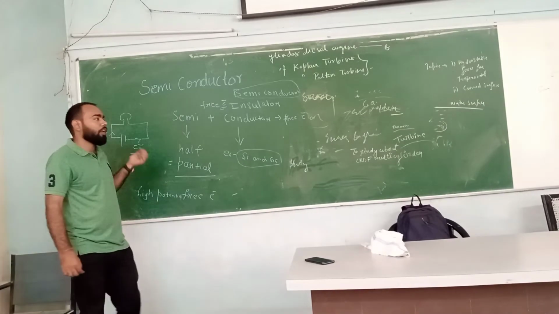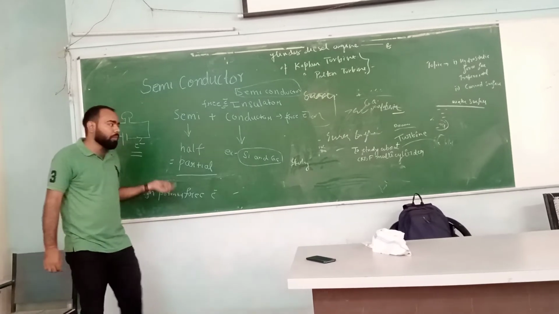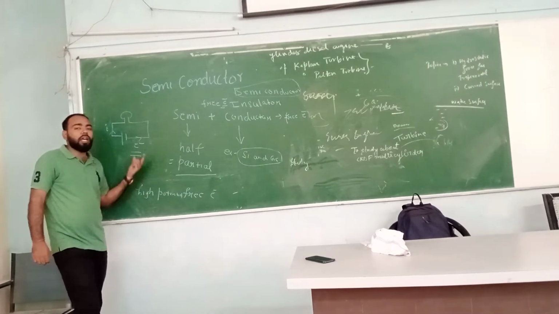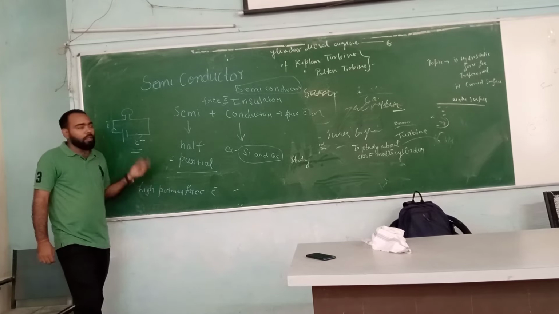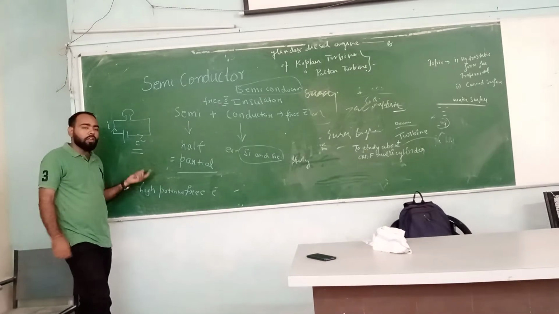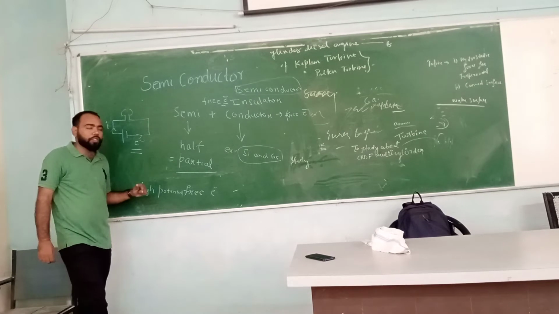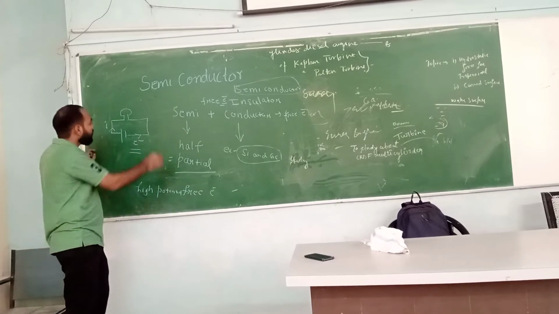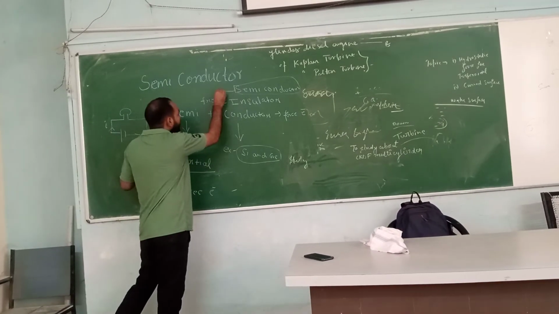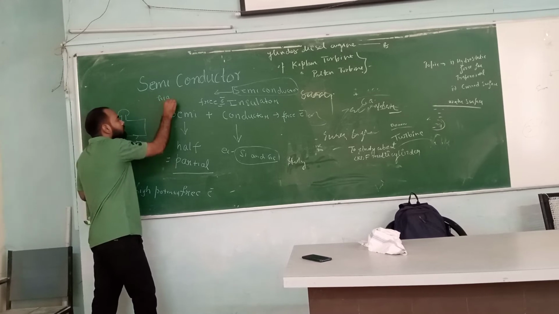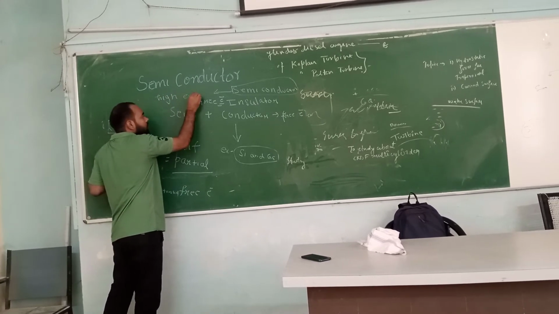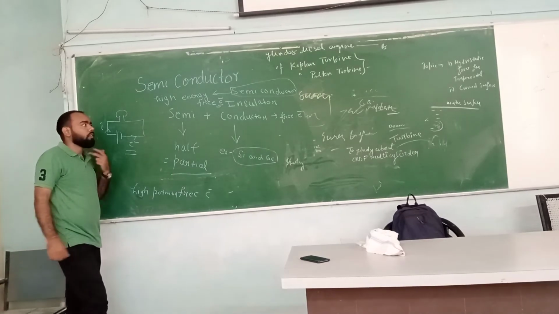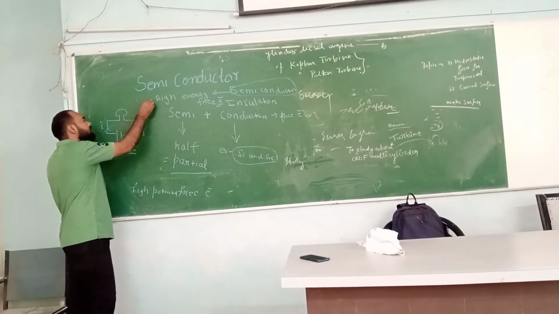It is that when we give energy to any semiconducting material, if the energy is of somewhat high value, then it can start conducting. It means that at room temperature it will not conduct, whereas a conductor can conduct at room temperature, but a semiconductor will need a high amount of energy. So a semiconductor starts conducting with having what? High energy. When we provide a high amount of energy, then it can start conducting. What is high energy in day-to-day life? Right now we can say high energy means high heating.